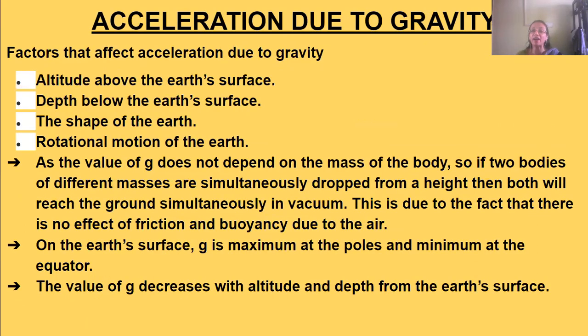Now, what are the factors which affect the acceleration due to gravity?